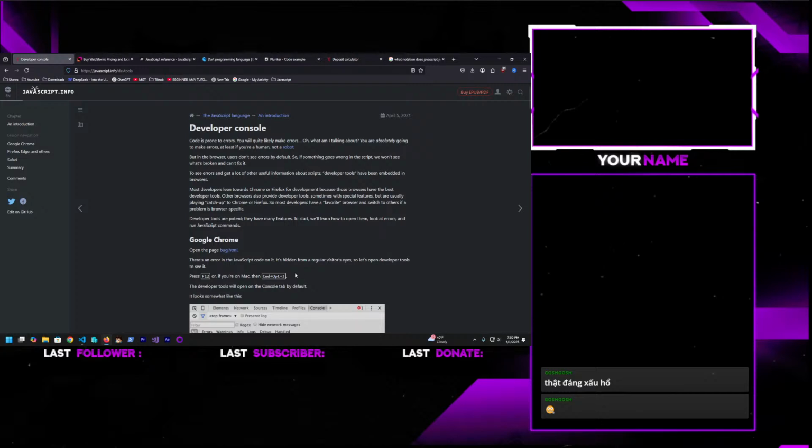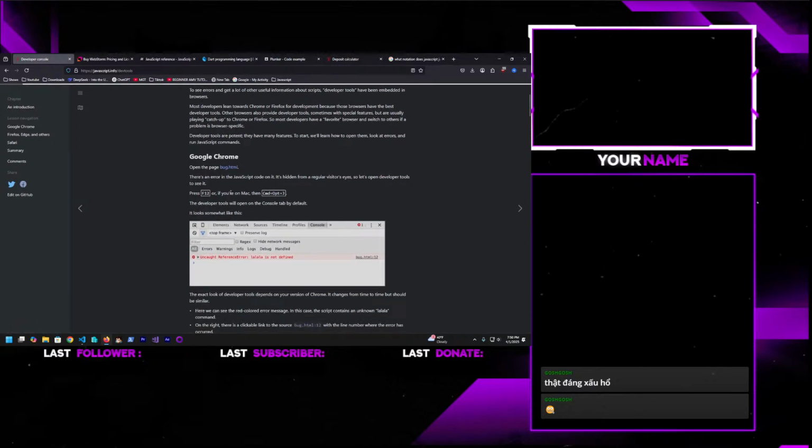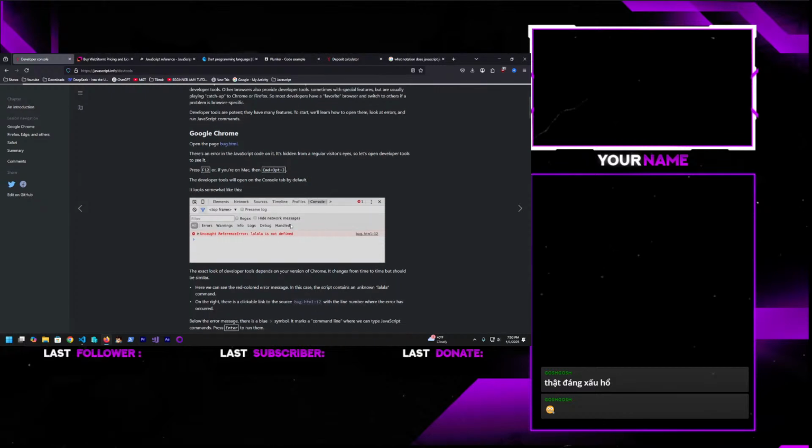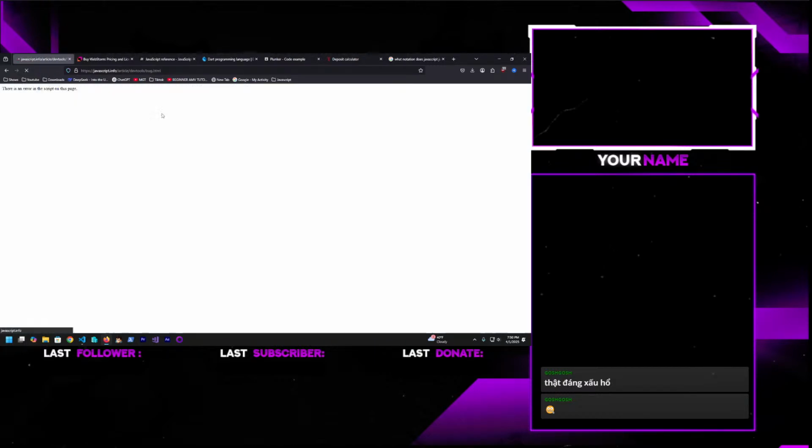Open the page bug.html. There's an error in the JavaScript code on it. It's hidden from a regular visitor's eyes, so let's open developer tools to see it. Press F12 or if you're on Mac, Command Opt J. All right, let's do that.